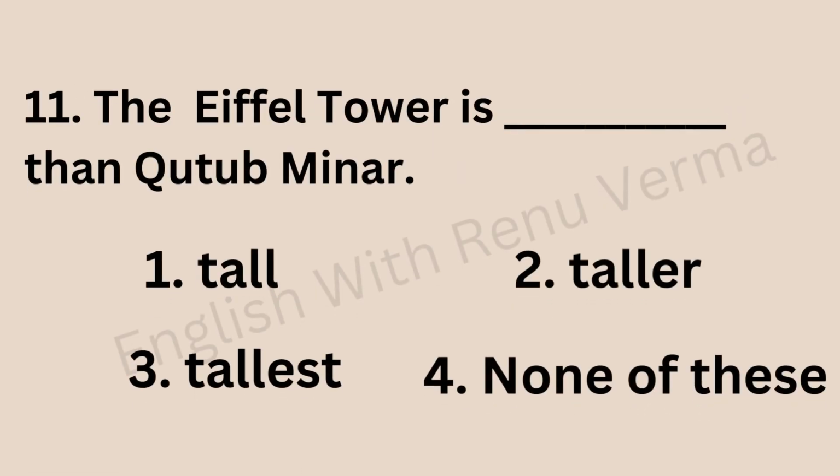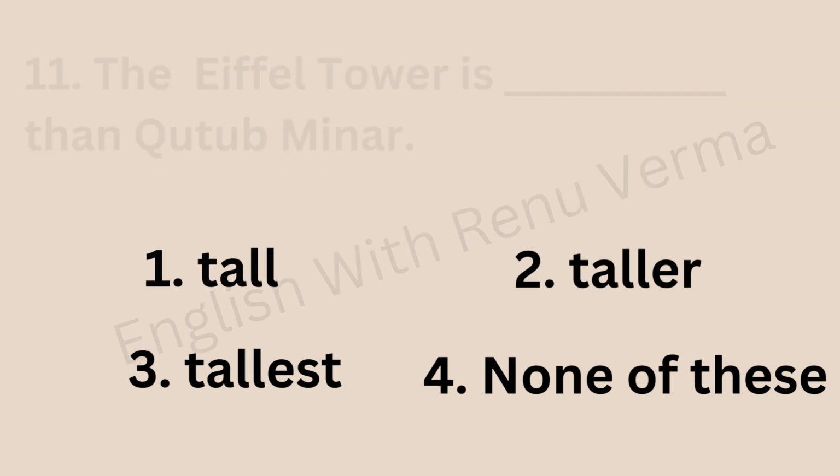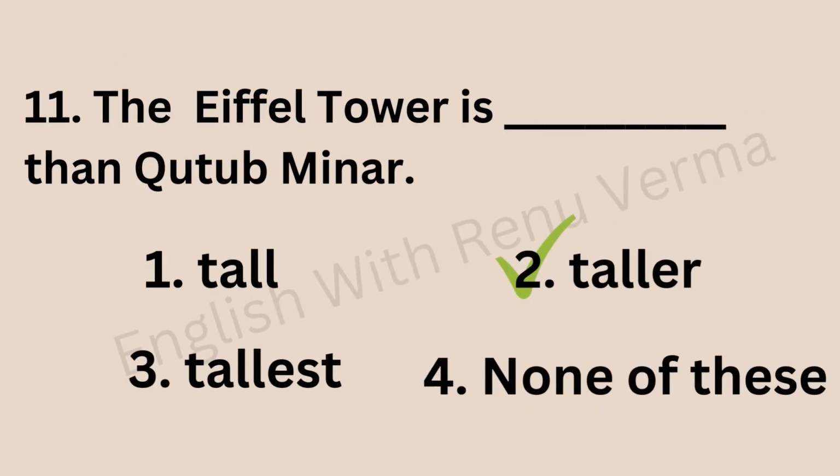Let's move to the next question. The Eiffel Tower is dash than Qutub Minar. Now we are making a comparison between two famous monuments, Eiffel Tower and Qutub Minar. So this is clearly understood that the correct answer will be in comparative degree, right? The correct answer is taller, because the comparative degree of tall is taller.